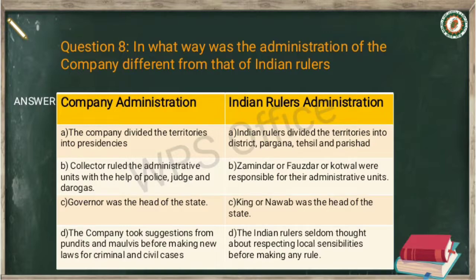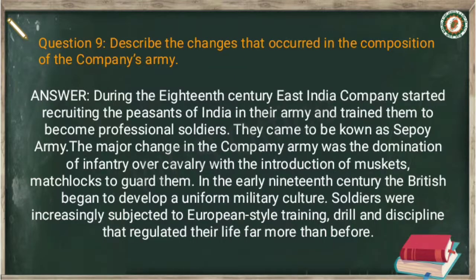Now look at question number 9, describe the changes that occurred in the composition of the company's army. And the answer is, during the 18th century, East India Company started recruiting the peasants of India in their army and trained them to become professional soldiers. They came to be known as the Sepoy Army.